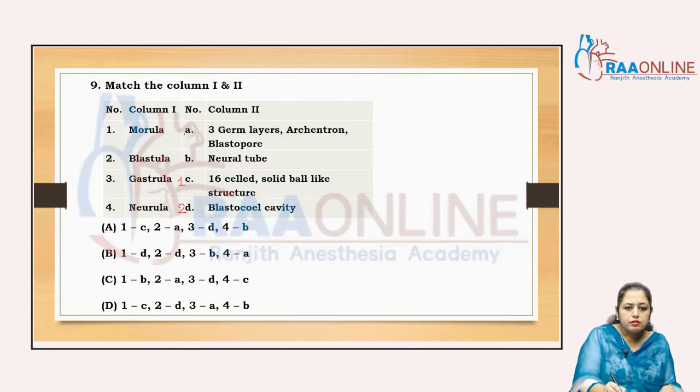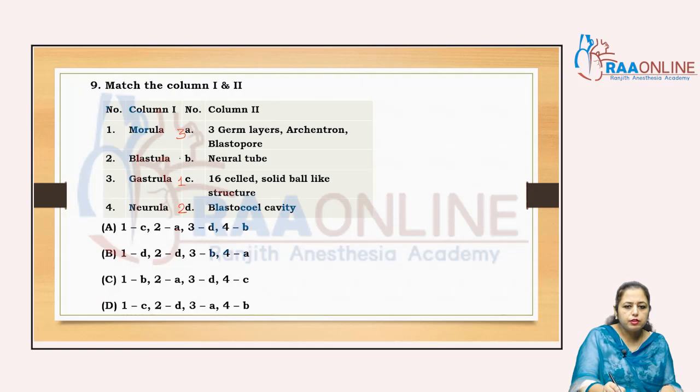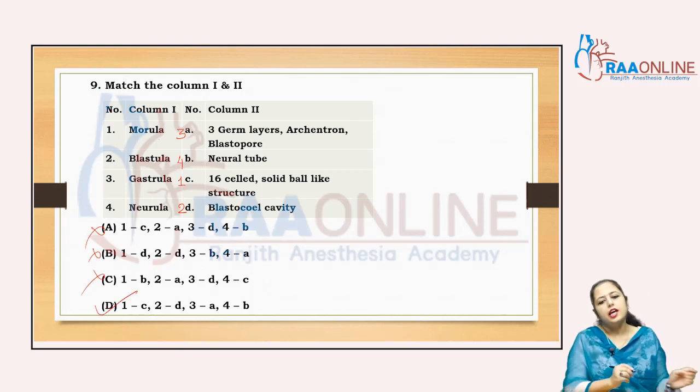So the answer for third is 3 germinal layers, that is A. And neurula is the neural tube formation, so the fourth one is B. 1C is given in both B and C, so those are cancelled. 2D is only given in option D. So 1C, 2D, 3A and fourth B. Yes, the answer is D.